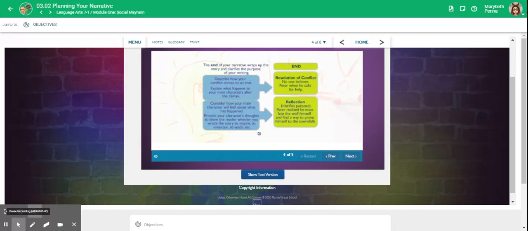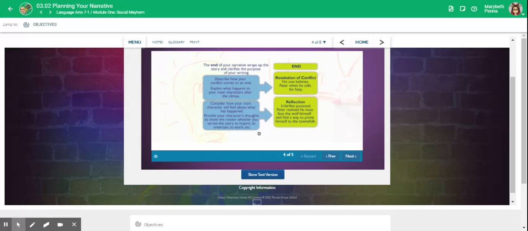The end of your narrative wraps up the story and clarifies the purpose of your writing. End. Resolution of conflict. Describe how your conflict comes to an end. Explain what happens to your main characters after the climax. No one believes Peter when he calls for help.